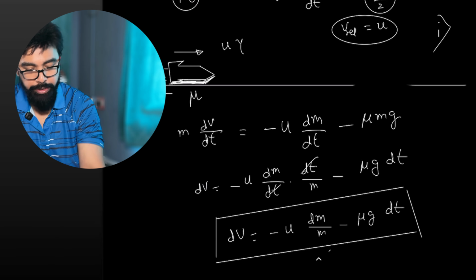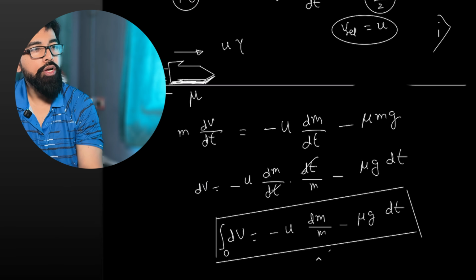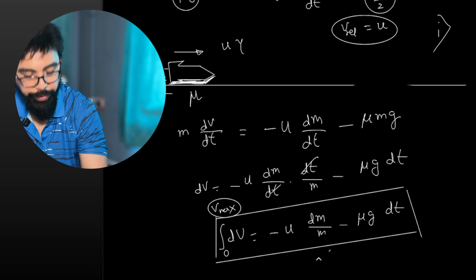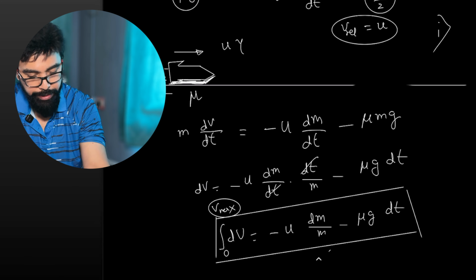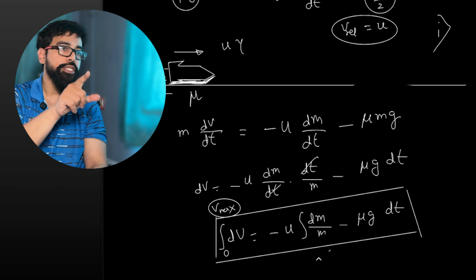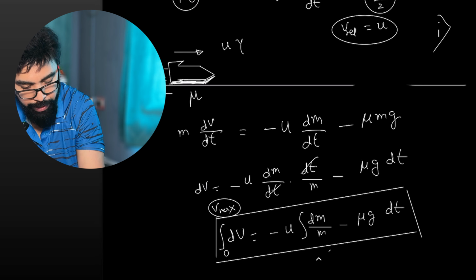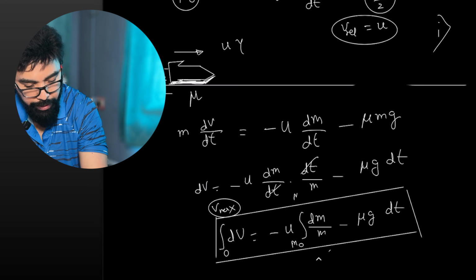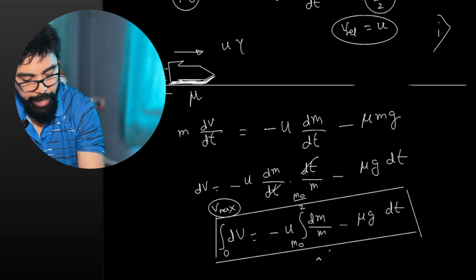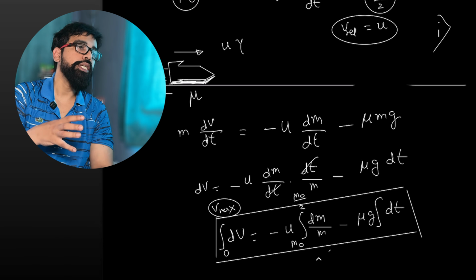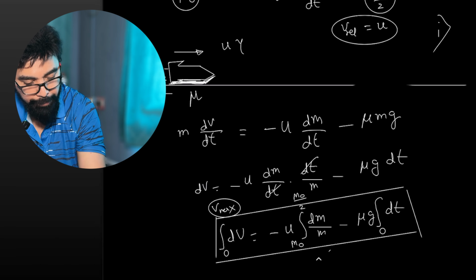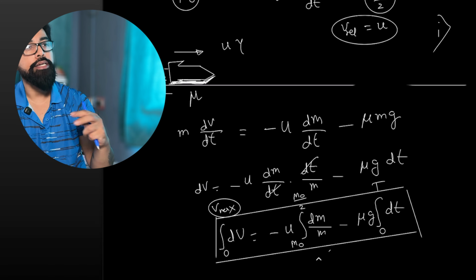So what is the initial velocity? The initial velocity will be 0. What is the maximum velocity? Let us assume that the maximum velocity is Vmax. This is what I want to find out. I don't know that Vmax, so my upper limit is Vmax. When the velocity is 0, the mass of the rocket is how much? The rocket mass was m0, right? And when it has attained Vmax, what is the mass of the rocket? It is m0 by 2. And mu g dt has to be integrated. Mu g is constant, so it comes out of the integration. Now, the lower limit is 0 and the upper limit, I don't know. That upper limit I need. So I need that time when the mass has become m0 by 2.